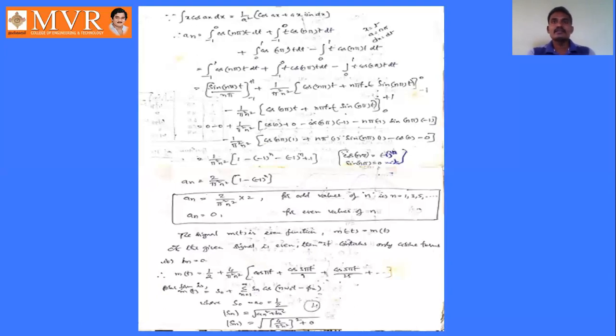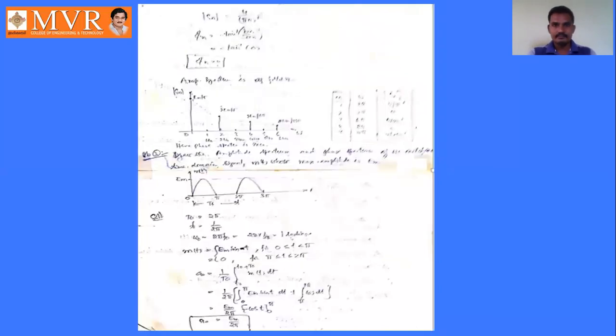As we already know that here bn value is 0, so it has only an value. So square root of 4 by pi square n square whole square plus bn square, 0 square. From that we can write Sn equal to square root of an square only, that is 4 by pi square n square, and phi n is minus tan inverse of bn by an. Here bn value is 0, so minus tan inverse of 0, that is 0. Phi n value is 0.